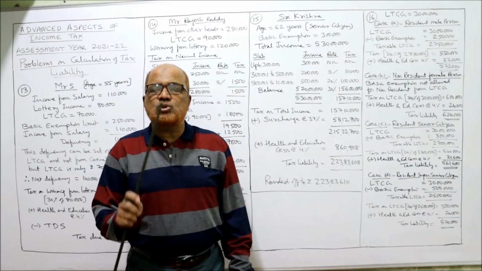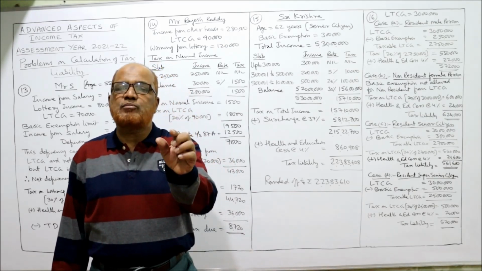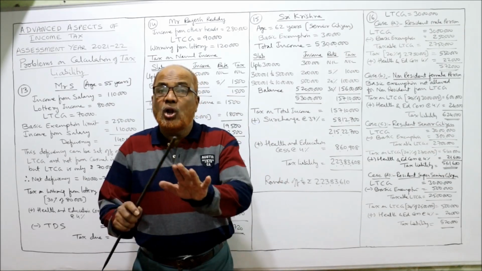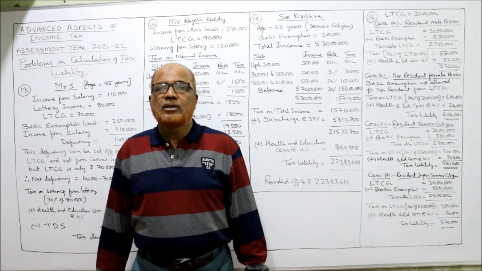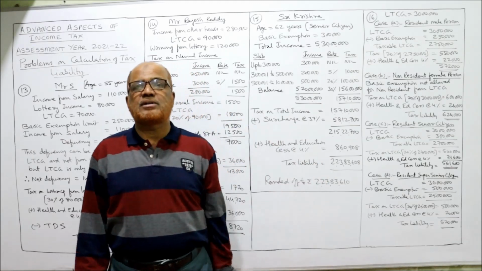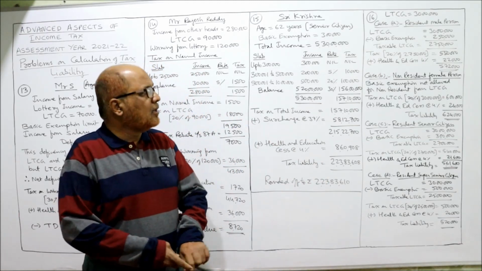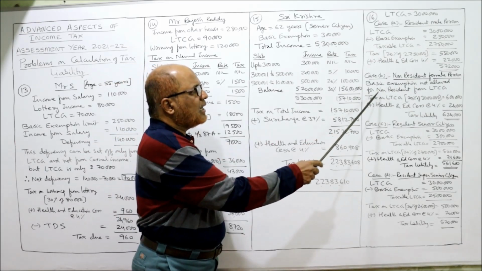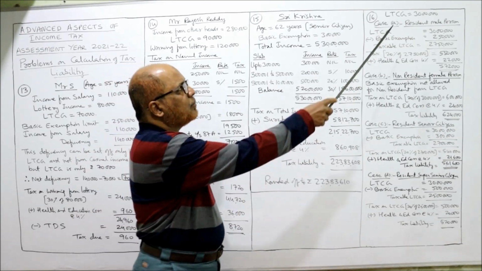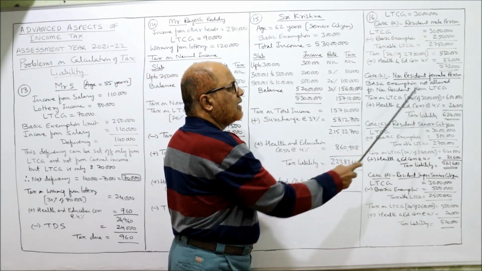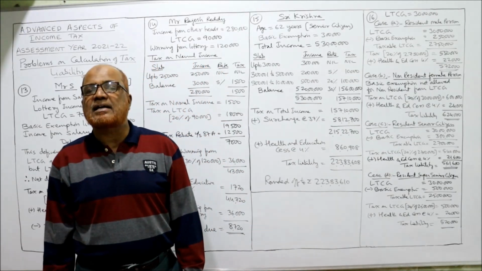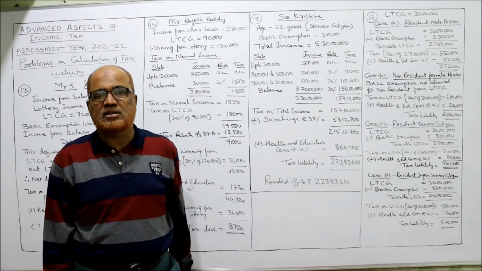But this 2,50,000 will be given as exemption, basic exemption, only from other incomes, not from LTCG. So from LTCG, basic exemption will not be given for a non-resident person. He is not eligible. So basic exemption is not allowed for a non-resident from LTCG. So directly 30 lakh rupees LTCG at 20%, 6 lakh. Health and education cess 24,000. 6,24,000 is the tax liability if he is a non-resident.